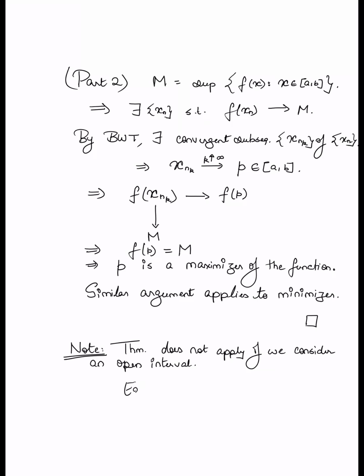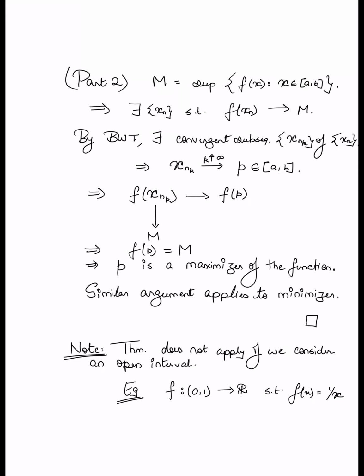Okay, for example, suppose I look at a function f from the open interval (0, 1) to R, such that f(x) is equal to 1/x. Now verify that this function defined on the open interval (0, 1) is in fact continuous.